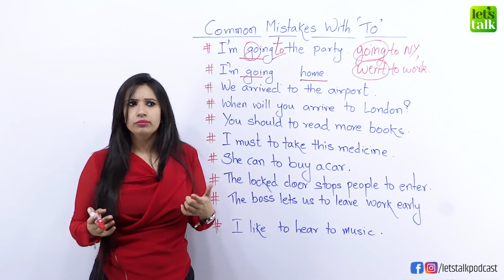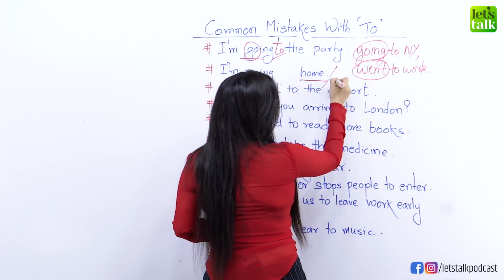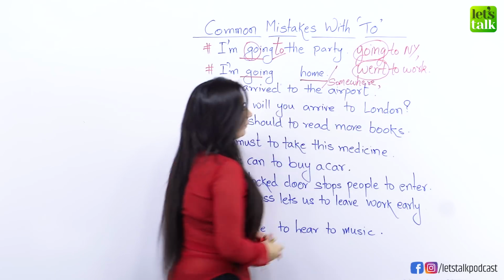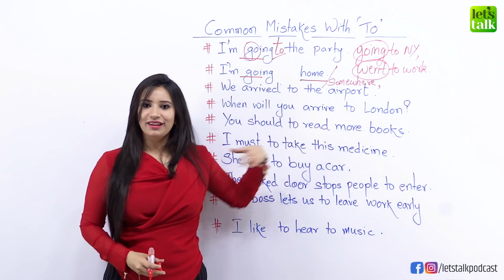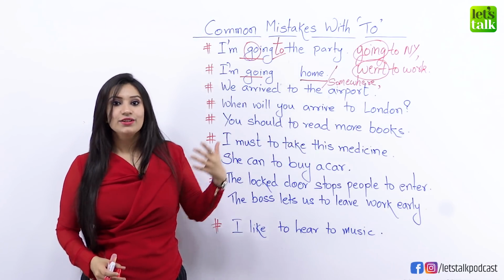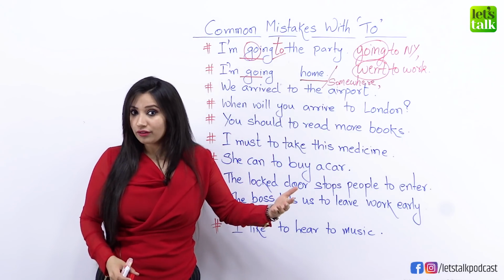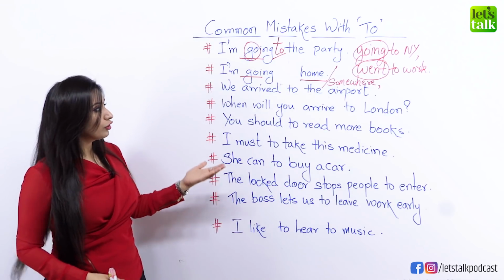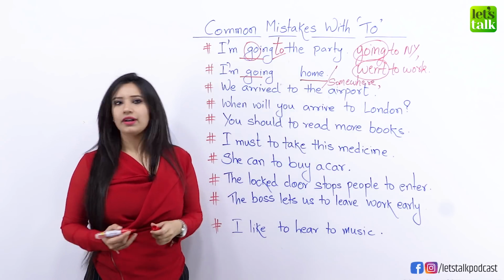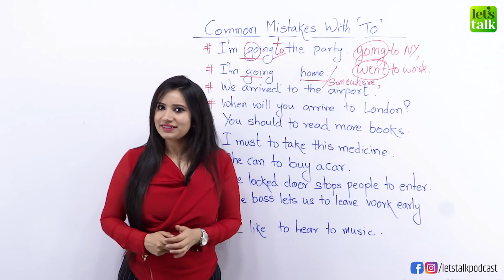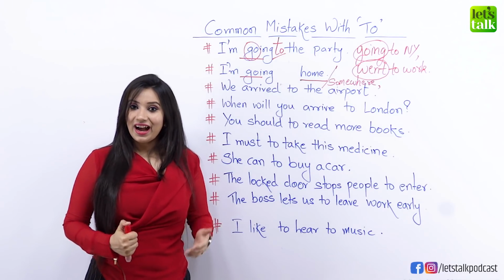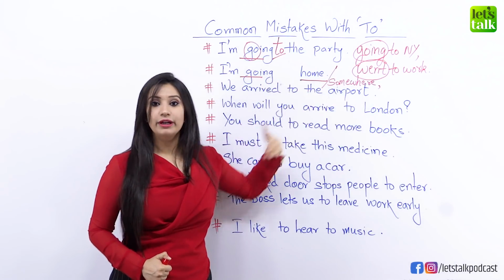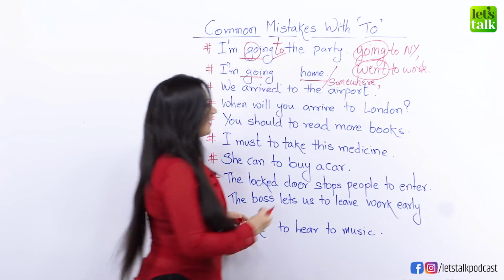The same way, if you take, for example, the word "somewhere", can you make a sentence with "go" and "somewhere"? Let's try this: "I need to go to somewhere," or "I need to go somewhere." You need to go somewhere. So the same way we have not used "to" with "somewhere". Now think of another word. Think of "inside". Please make a sentence with "go" and "inside". "I have to go inside." So just like "home" and "somewhere", we have not used "to" with "inside" or "outside".